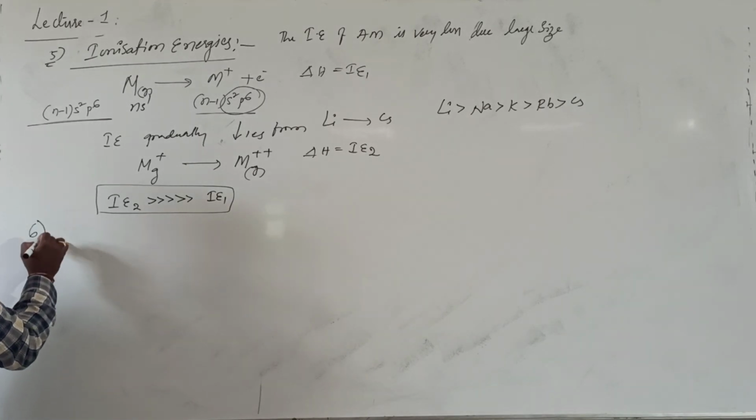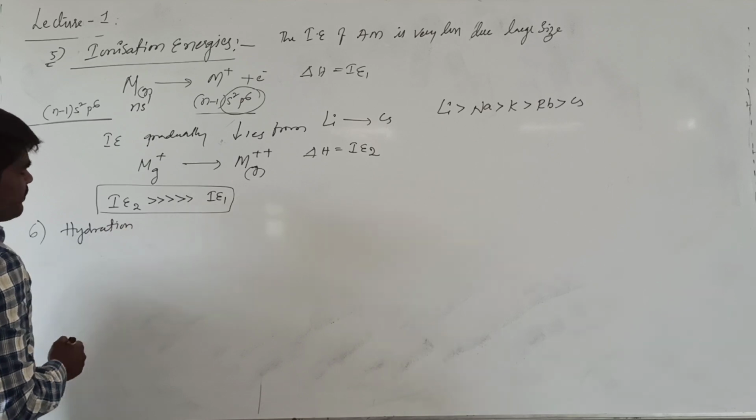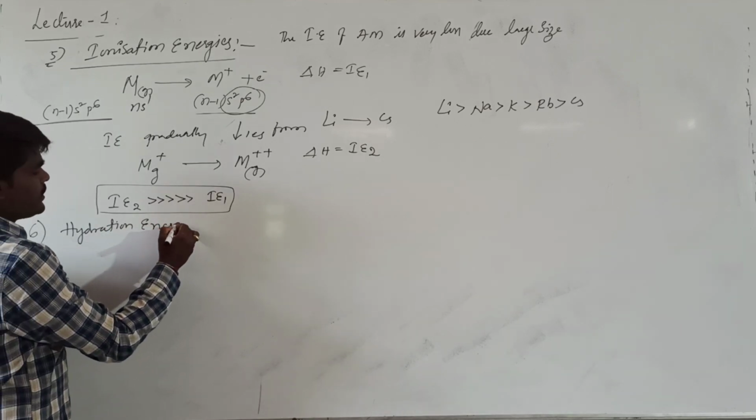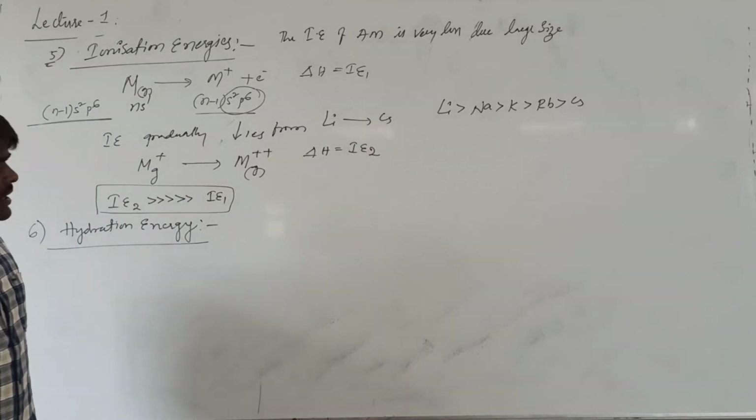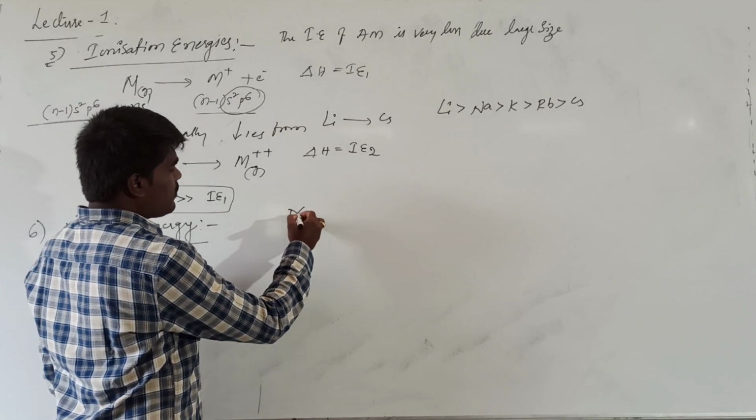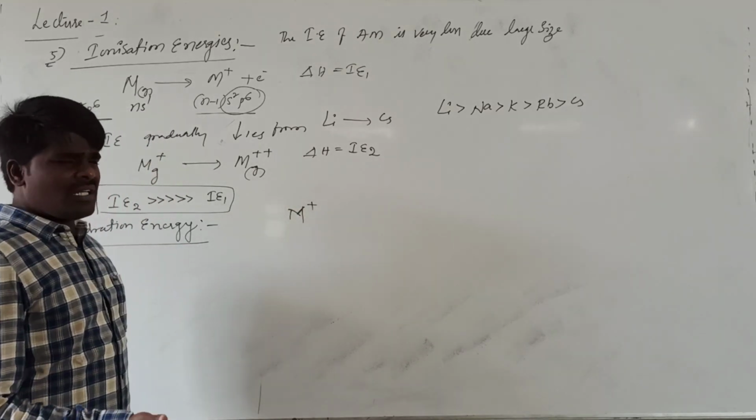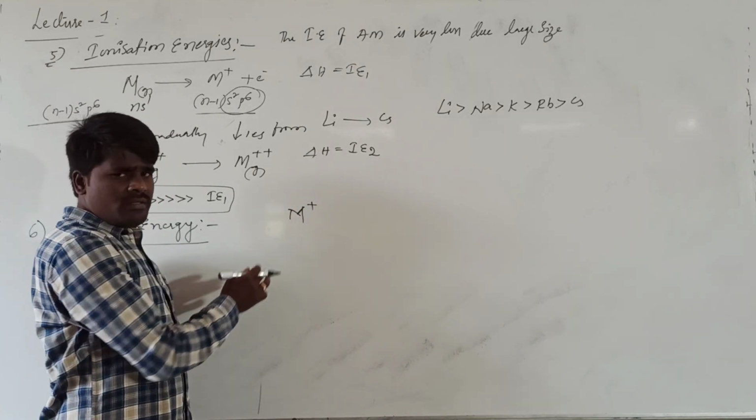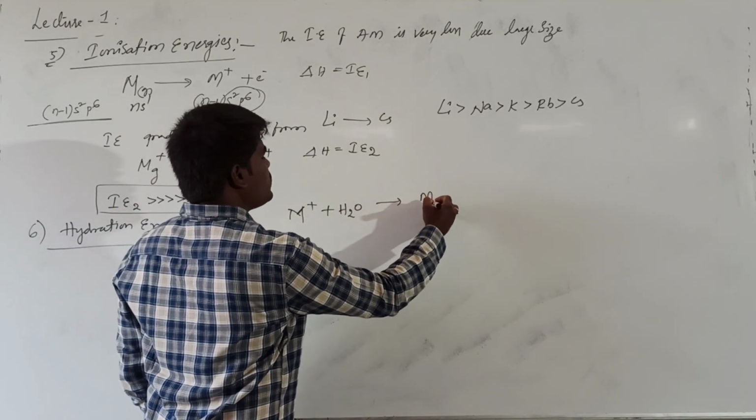And after this, we will talk about the hydration energy. This is also one of the important properties, which is called hydration energy. First of all, you should know what is meant by hydration energy. Hydration energy means, suppose you are dropping any ionic compound of first group elements, they generally form M+. So if you are dropping these into the water, it will be converted into